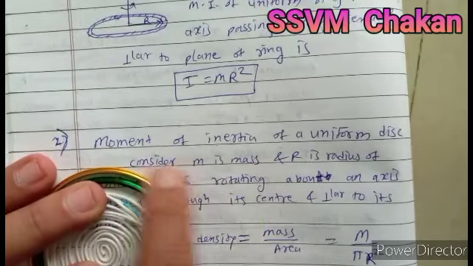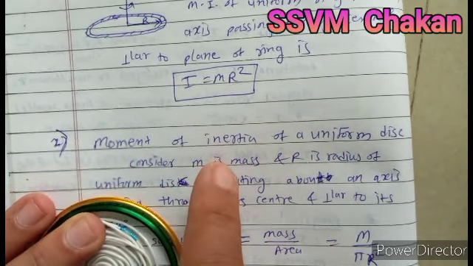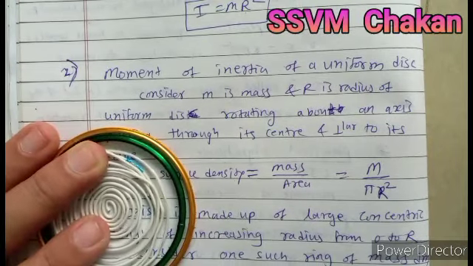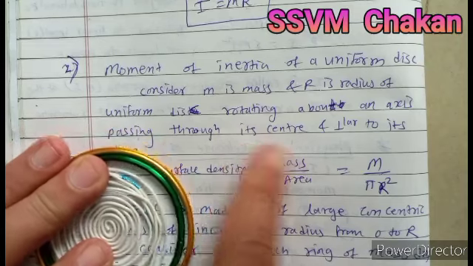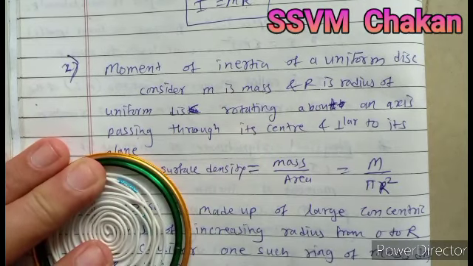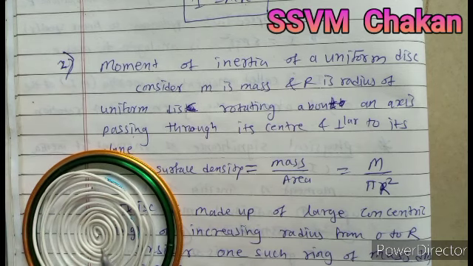Now consider the moment of inertia of a uniform disc. Consider m is the total mass of this disc, and R is the radius of the uniform disc rotating about an axis passing through the center.